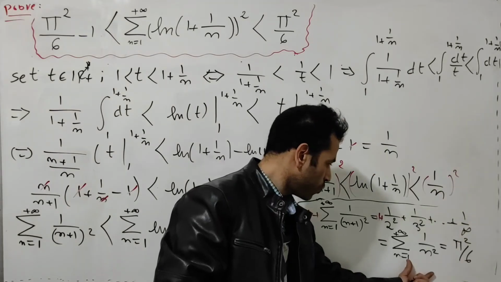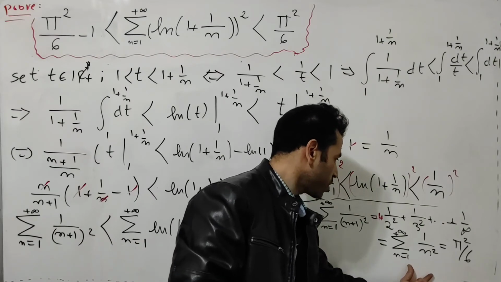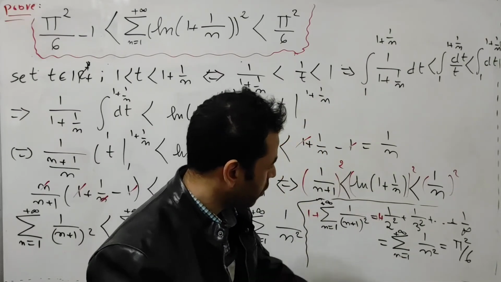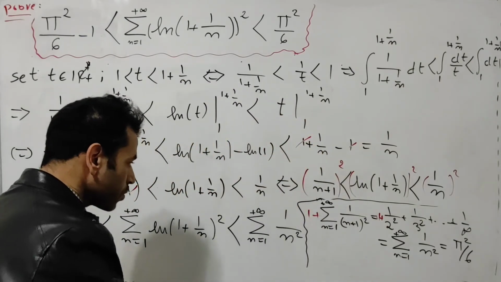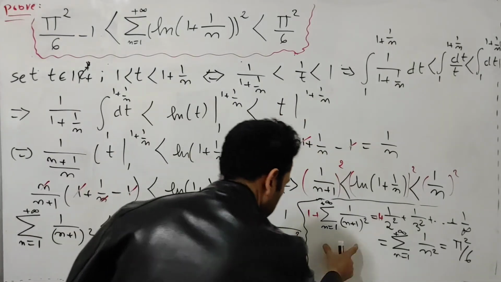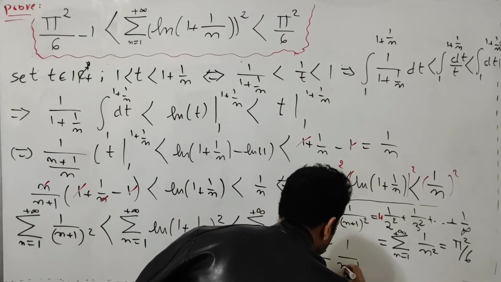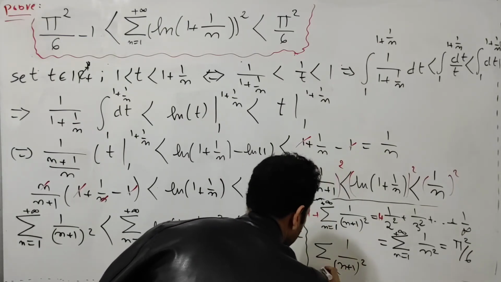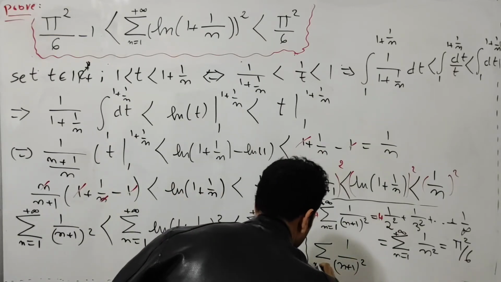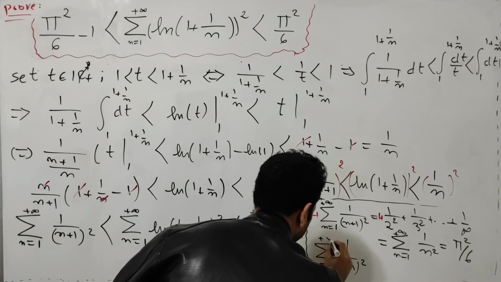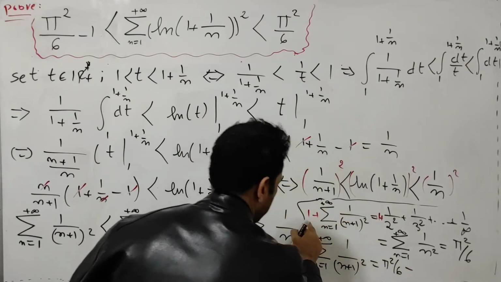This sum was proven before. If you would like to see how to prove this one, just go back to my previous videos where you can see all the details. So now this sum, 1 over n plus 1 quantity squared as n goes from 1 to plus infinity, is equal to pi squared over 6 minus number 1.